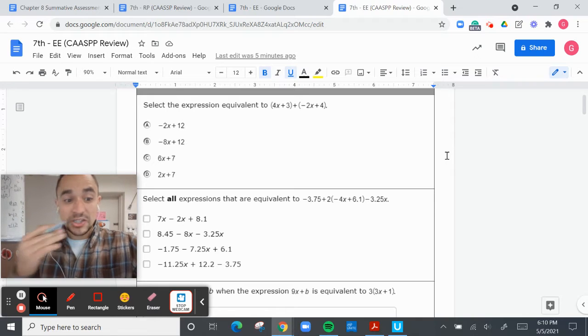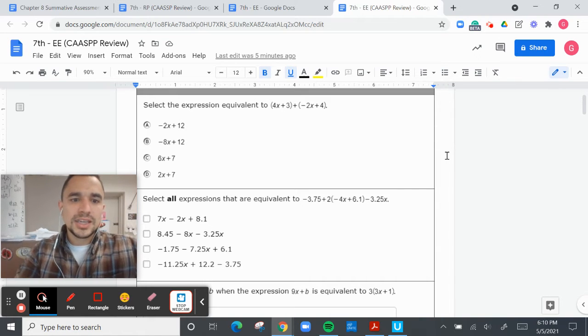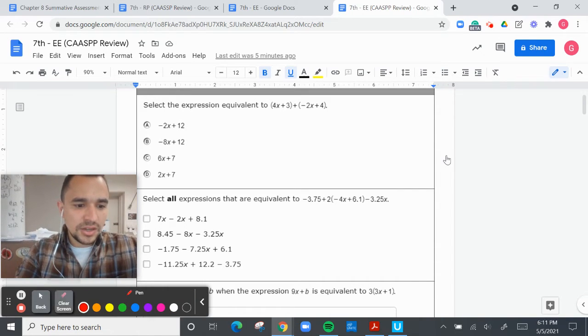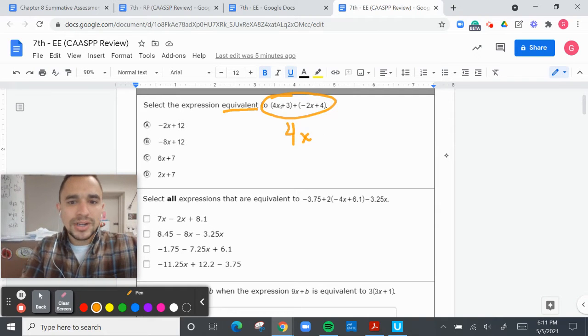So we are going to be doing some arithmetic and math and adding and subtracting and all the good things. So we want to see what the following is here for, let me get orange here. Select the expression equivalent to what this is. So we have 4x, and it has parentheses, but there's nothing we need to do in parentheses, so I'm going to get rid of those, plus negative 2x plus 4.